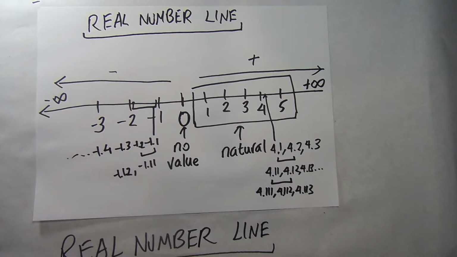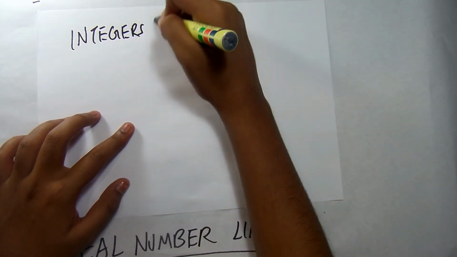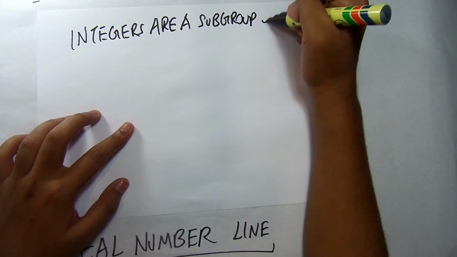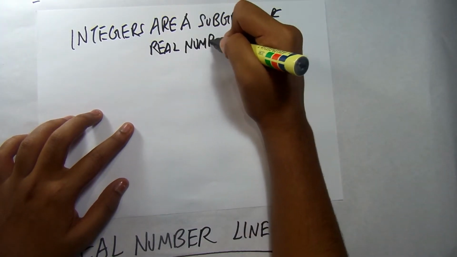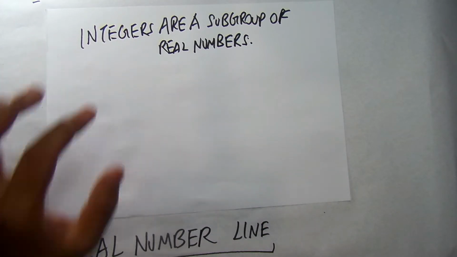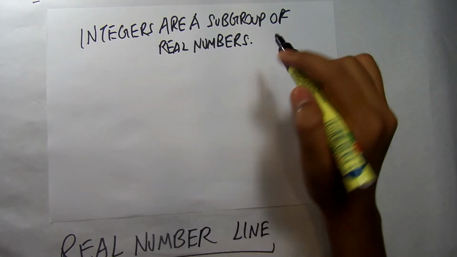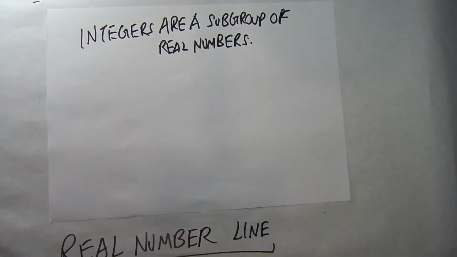So that leads us to the final confusion between integers and real numbers. Integers are a subgroup of real numbers. Everything is defined by the word real numbers, but integers are a subgroup of real numbers. So that brings us to this question, the confusion most people have, the confusion that we have to clear up by the end of this video.